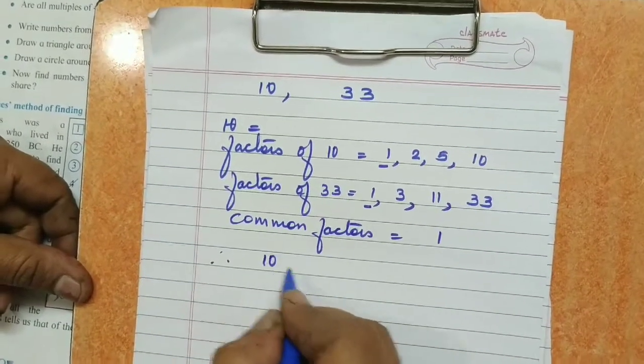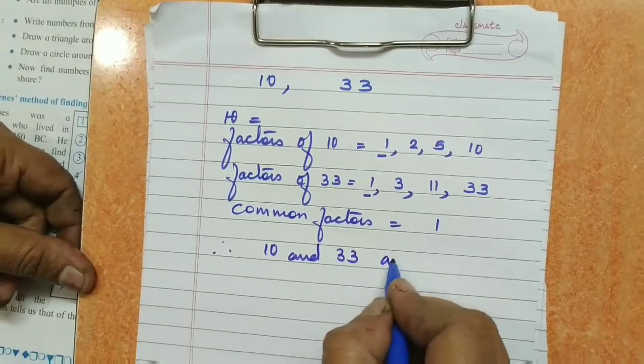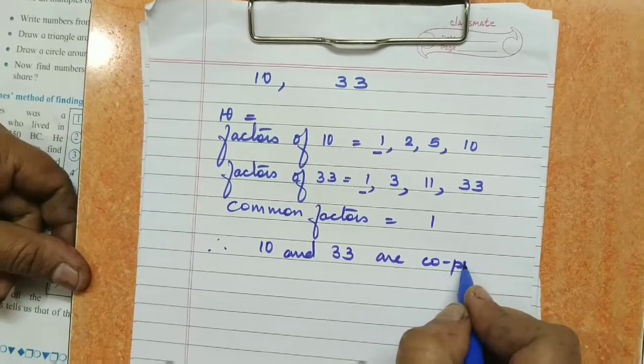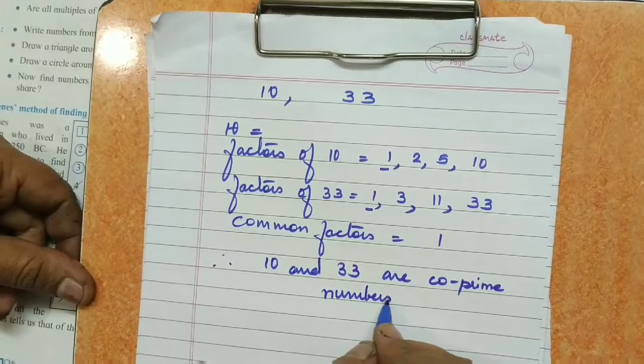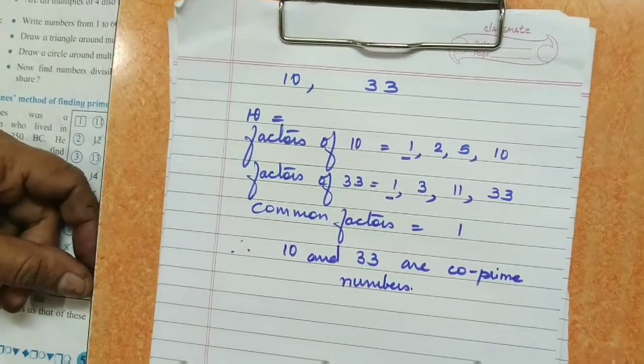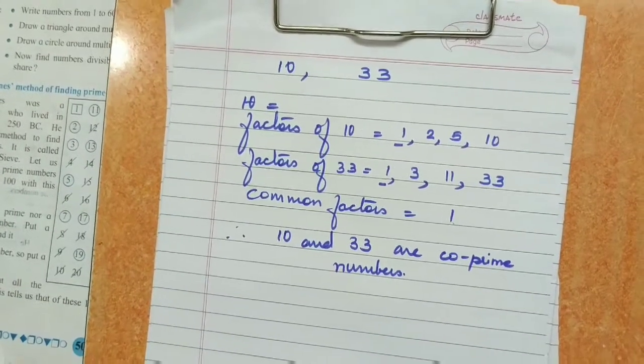Therefore 10 and 33 are co-prime numbers. Only 1 should be the common factor, not any other. So these numbers are called co-prime numbers.